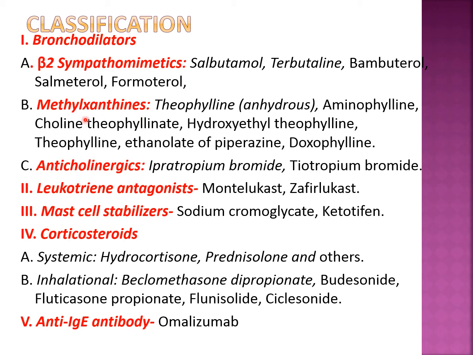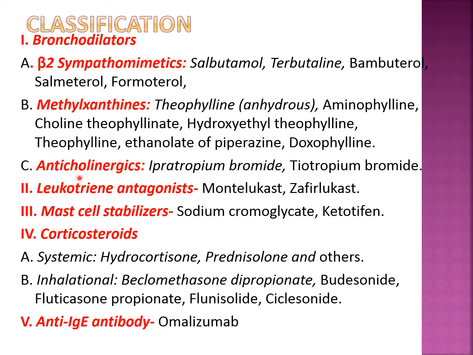Second group of drugs is methylxanthines. It includes drugs like theophylline, aminophylline, choline theophyllinate, hydroxyethyl theophylline, and theophylline ethanolate of piperazine. This is a single drug, theophylline ethanolate of piperazine, and doxophylline. These are the directly acting bronchodilators.